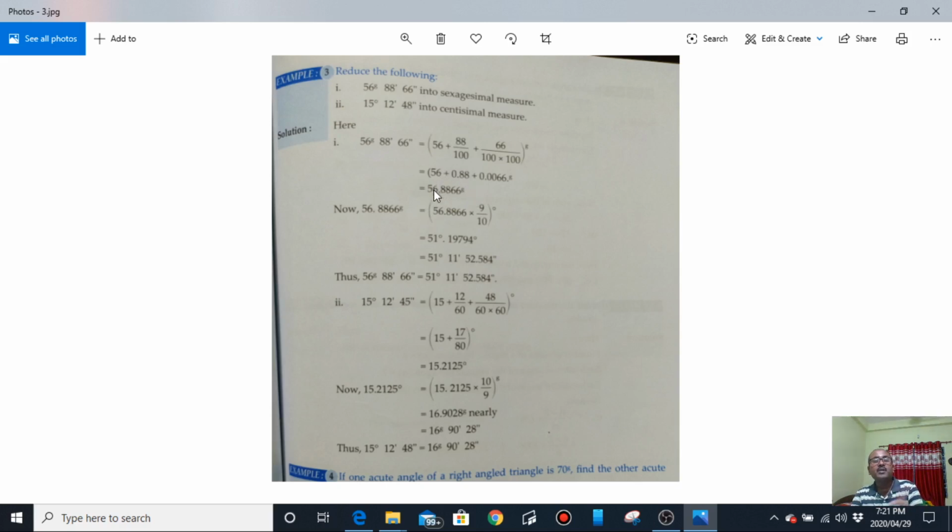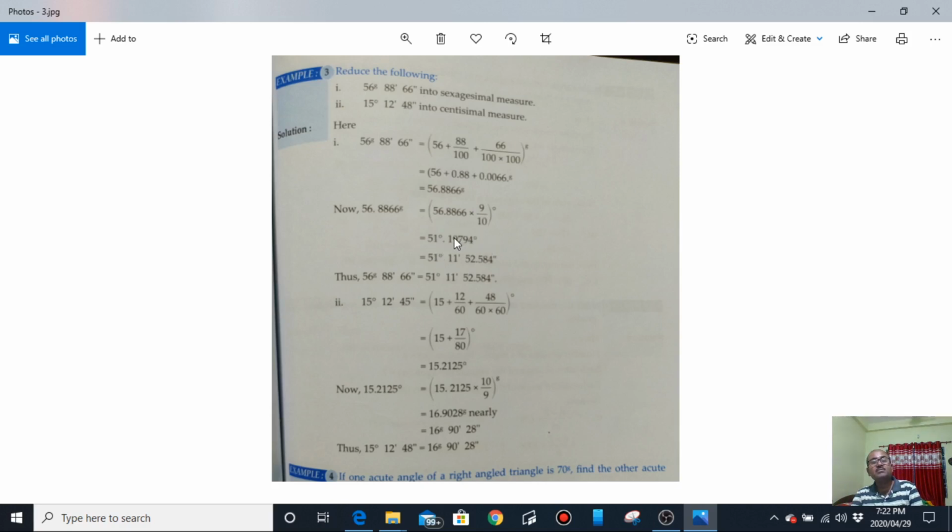Now grade to degree. So multiply by 9 by 10, and as soon as you write 9 by 10, you have to change the unit now. Degree. Here, left side grade, right side degree. This was our purpose. So multiply it, you will get 51.19794 degree. So 51 is the whole number. This is the fraction of degree. The whole number remains a whole number.